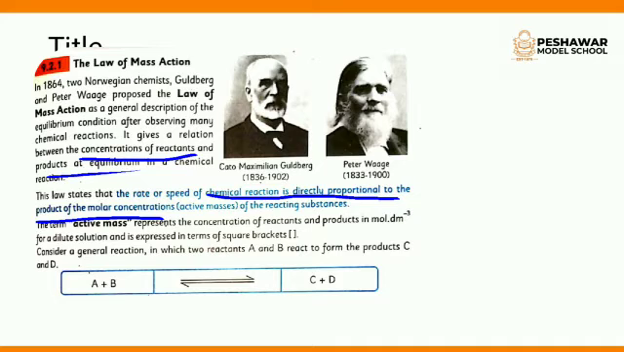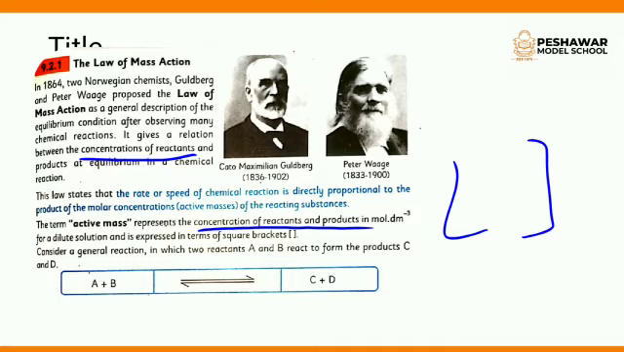In this law, they state that the rate or the speed of the chemical reaction is directly dependent on the product of the molar concentration of reactant substances. We also call these molar concentrations or active masses. Active masses represent the concentration of reactants and products in moles per dm cubed, and they are represented by square brackets.